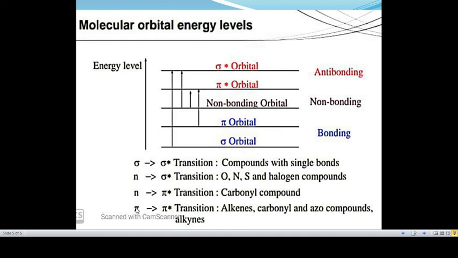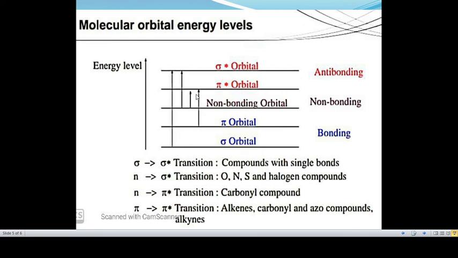Now the third transition is pi to pi star transition. This type of transition occurs in unsaturated centers of the molecule. Unsaturated centers means compounds containing double bonds or triple bonds, and also aromatics.